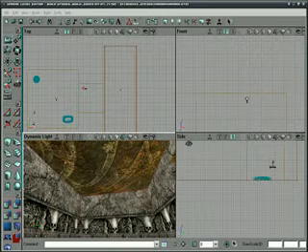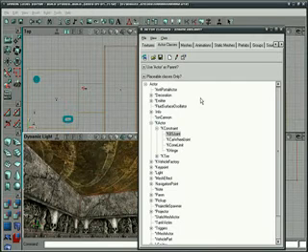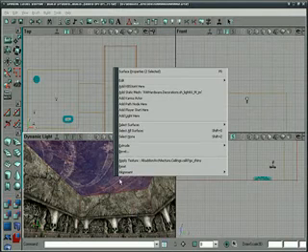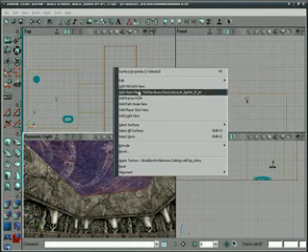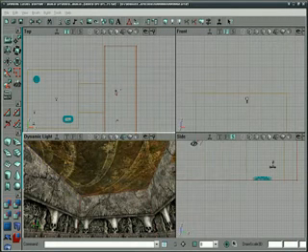So let's go up into our actor browser, and under K actor, K constraint, we'll select KVS joint. With that selected, let's right click on our surface and push add KVS joint here. So this is where our lamp is going to be placed. That's where it's actually going to be bolted to the ceiling.